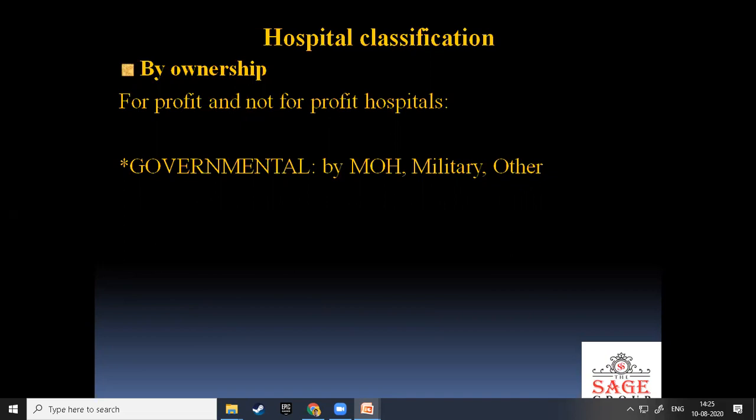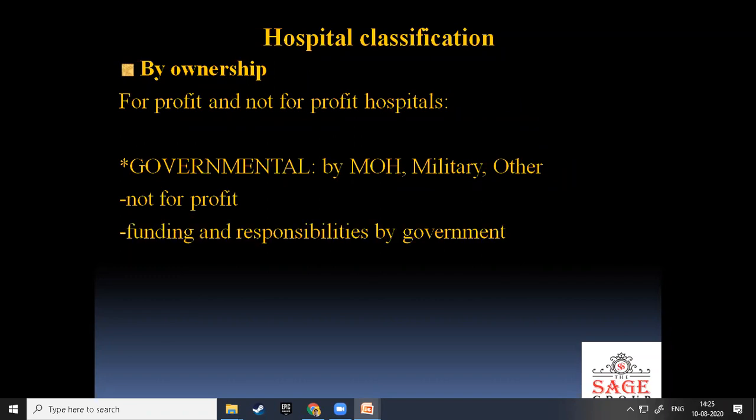Government hospital is run by the government, that is MOH, military hospital and railway hospital, like that. MOH means Ministry of Health hospital, like AIIMS. Not-for-profit hospitals are some charitable or funded hospitals.